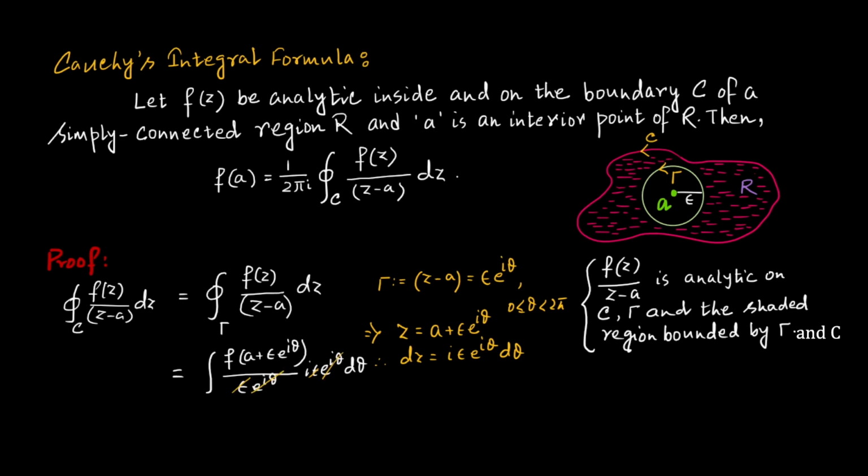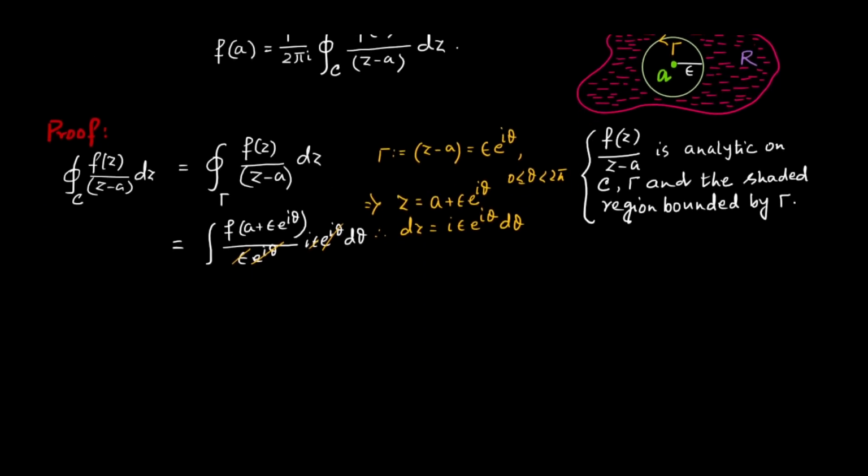So what we get, let me have some space here. We get that this is equal to i times the integration. Sorry, I forgot to plug in the limit for theta. The limit for theta will be from 0 to 2π here, because you can see that theta varies between 0 and 2π. So i times the integration from 0 to 2π of f(a + ε e^(iθ)) dθ. So this is what we are getting as a simplified version.